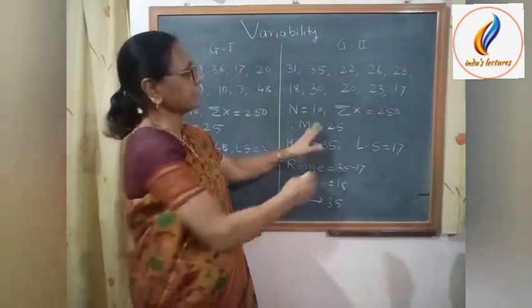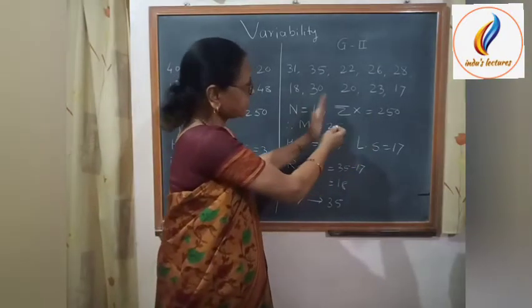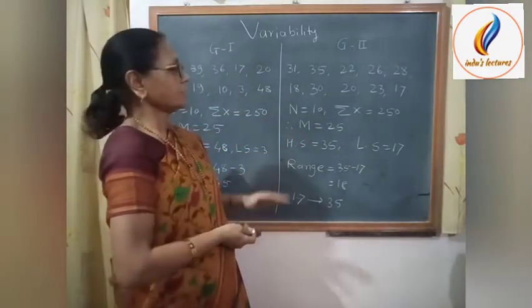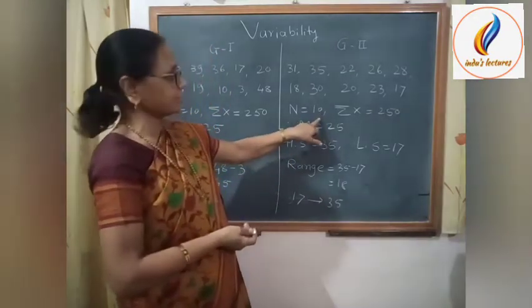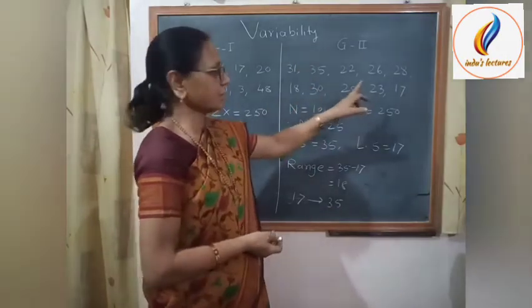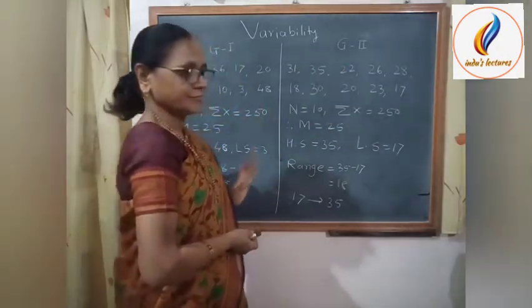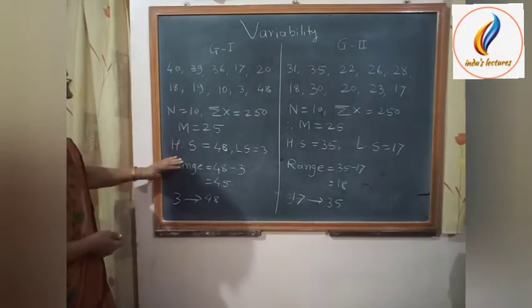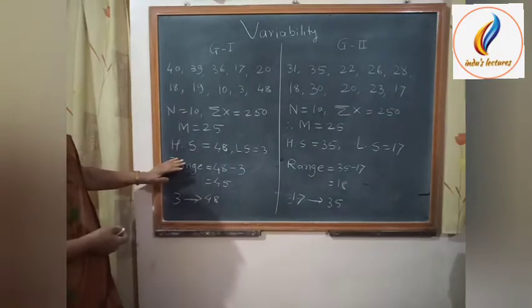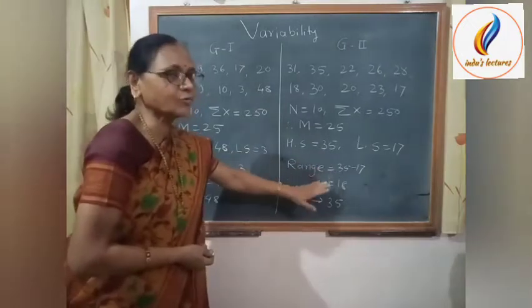That means these scores do not show the individual differences among these individuals in the second group. So we can say that the first group is heterogeneous while the second group is homogeneous.